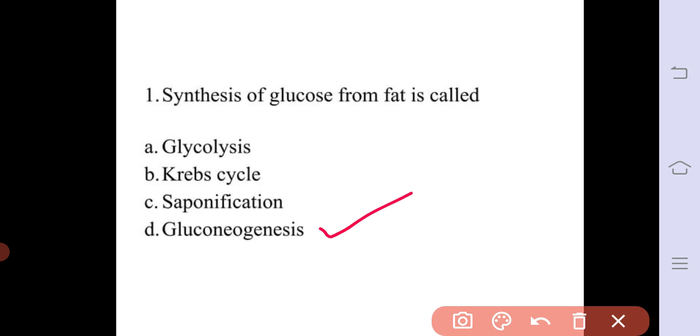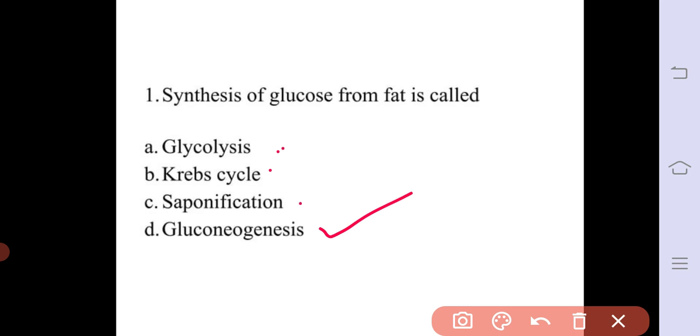So the process of gluconeogenesis is essential for the synthesis of glucose from fat or non-hexose precursors, and this process of gluconeogenesis occurs in the liver and kidney. Gluconeogenesis is stimulated by the hormones glucagon, epinephrine, and cortisol. So the correct answer for the question is option D, that is gluconeogenesis. The other options are glycolysis, Krebs cycle, and saponification.